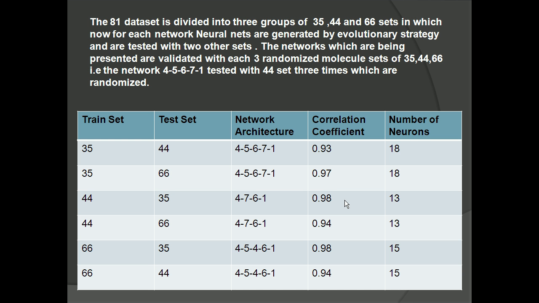These tests have been performed, and the networks presented have been validated with three randomized sets of molecules, such as the sets of 35, 44 and 66. That is, a network architecture of 4-5-6-7-1 is tested with the 44 set three times. This 44 set is randomized three times and tested with the network architecture, and each test resulted in a correlation coefficient of 0.93. So this indicates the validity of the network architecture.